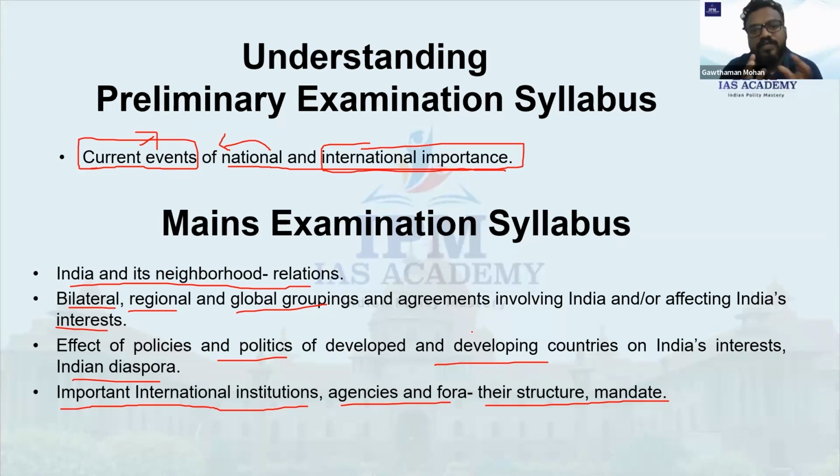The United Nations was always trying to sort out these issues, but we cannot say that they were successful at all levels or in all ways. If they were successful, wars like the Indo-China War, Indo-Pakistan War, the Iraq invasion, the Afghanistan invasion, the Libyan invasion would not have happened. So they were effective in the initial timings, but later we could see that they lost their autonomy or that supremacy. So international organizations and their agencies are to be looked at carefully.